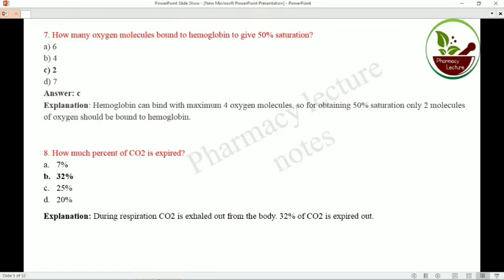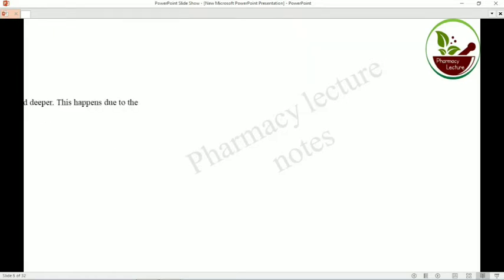Now question number 8. What percentage of carbon dioxide is expired? That means in inhalation and exhalation, when carbon dioxide is expired, approximately 32%. During respiration, 32% of the carbon dioxide is exhaled out from the body.